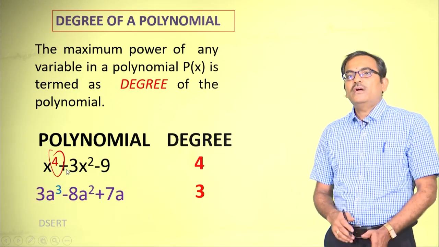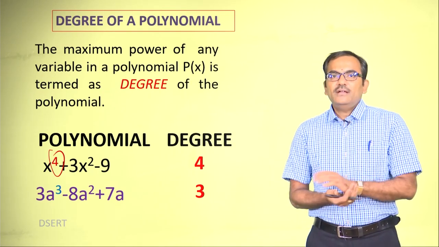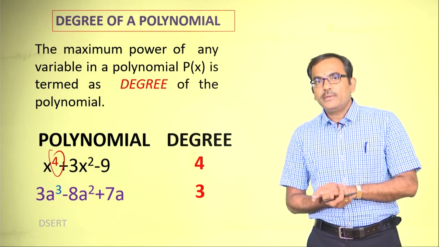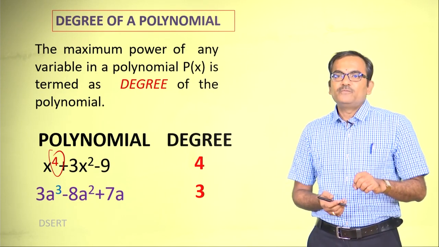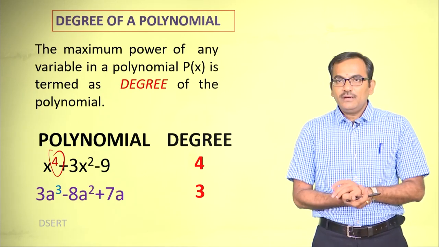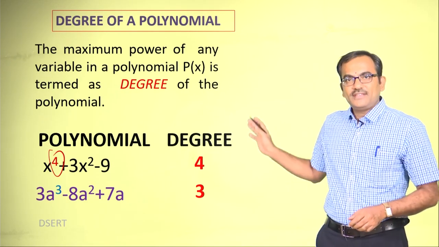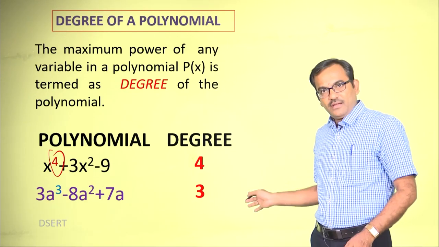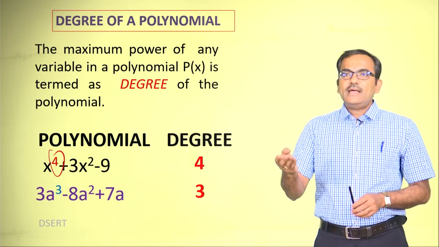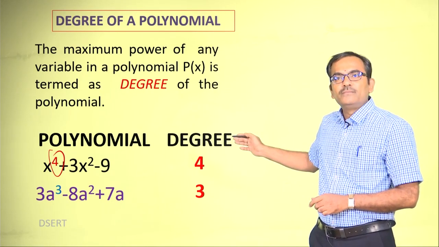The next question, along with the answer, I have written. It is very clear that 3a cube minus 8a square plus 7 is the given polynomial, and 3 is the maximum power. Therefore, we call it a third degree polynomial, or a polynomial with degree 3. These are the two examples with polynomials of degree 3 and degree 4. You can also expect questions like this: give an example for a polynomial with degree 4. You can give this example.